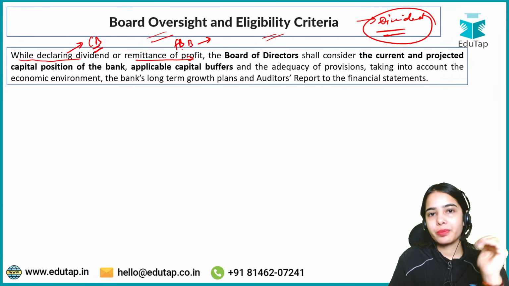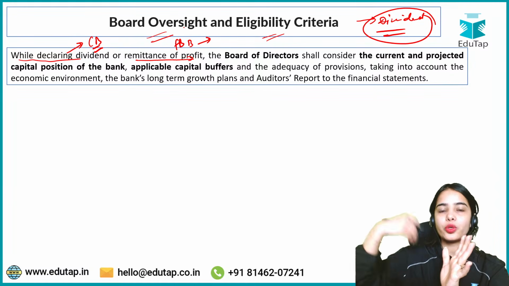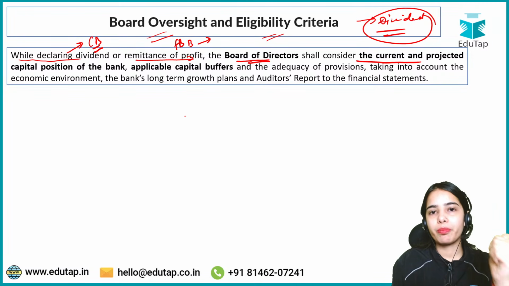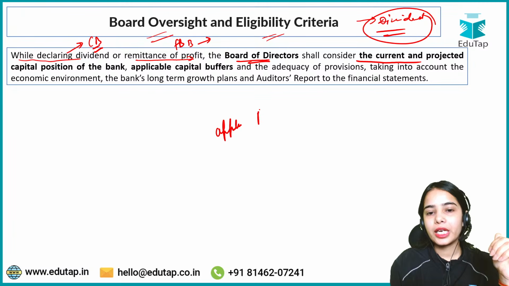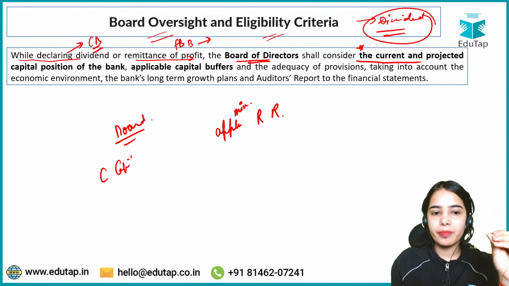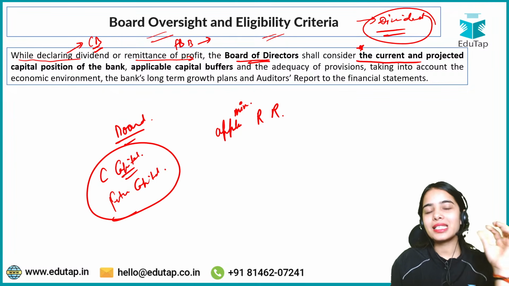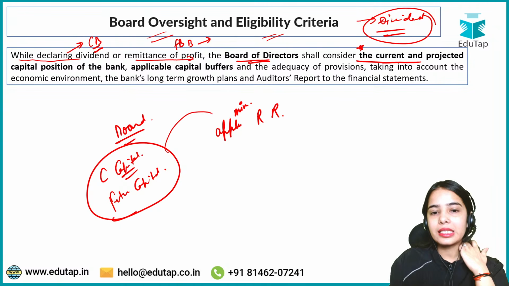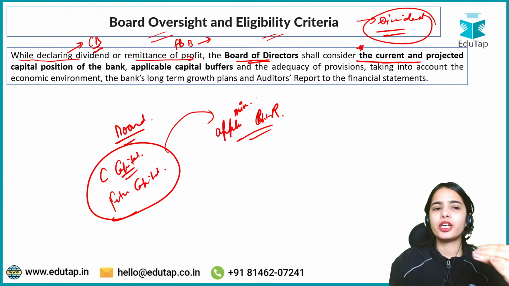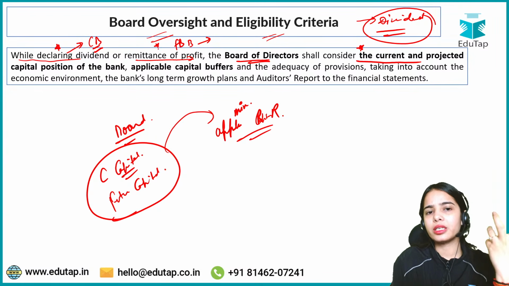So if the foreign bank that has a branch in India is remitting the profit from India to abroad, the board of directors shall consider the current and projected capital position of the bank against the applicable minimum regulatory requirement. Basically, the board of directors has to consider what is the current capital that the bank is having, and what is the future capital that the bank is having. If the bank has enough capital against the minimum capital requirement, then it is fine to declare the dividend, then it is good to remit the profit.